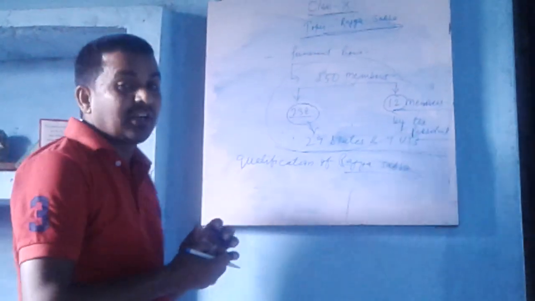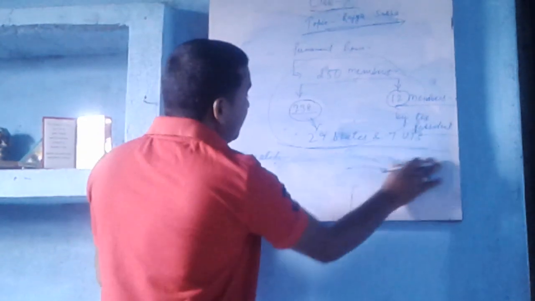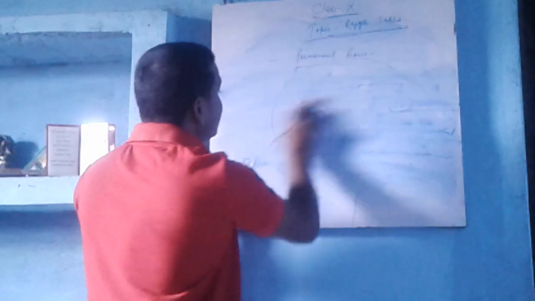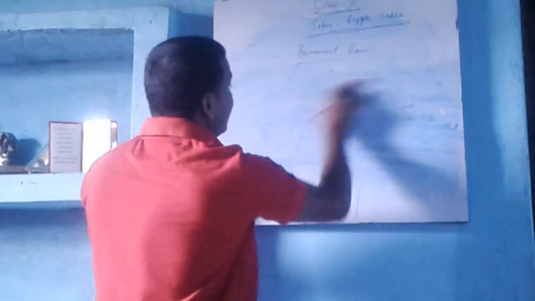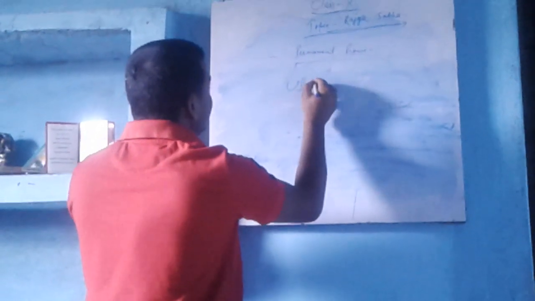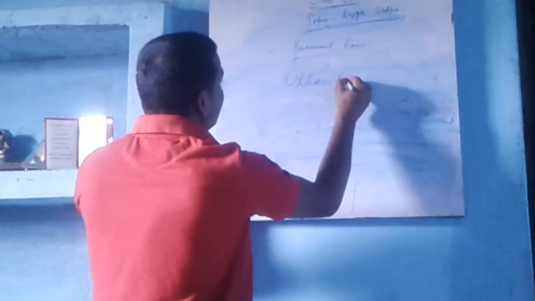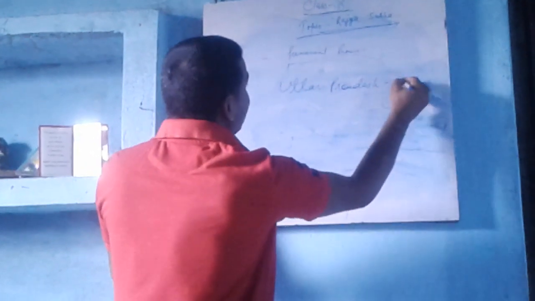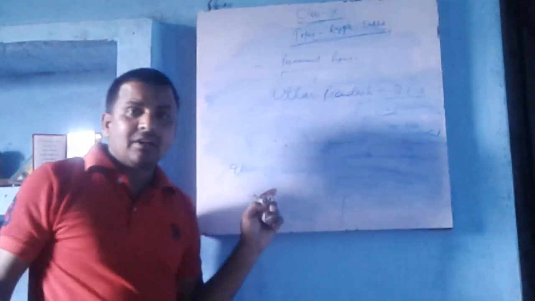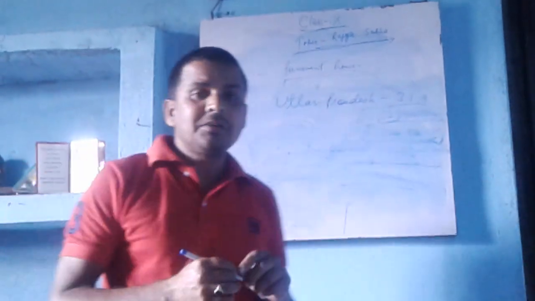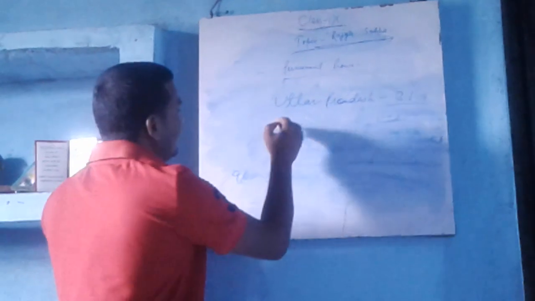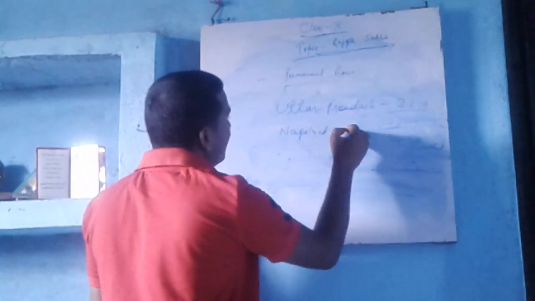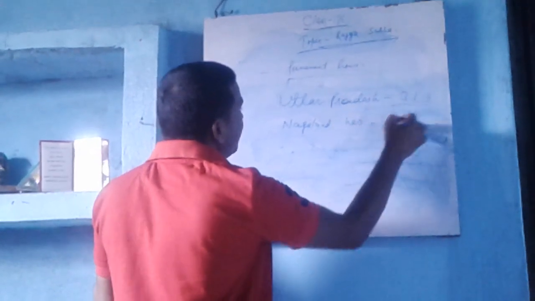Like UP has 31 seats. UP, Uttar Pradesh, has 31 seats, while on the other side we can see Nagaland, which has only 1 seat.